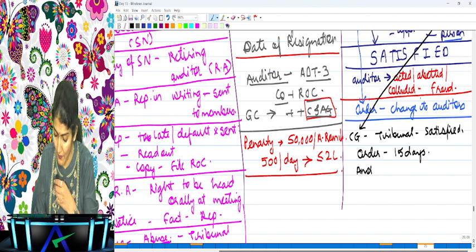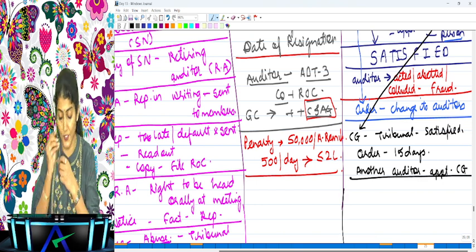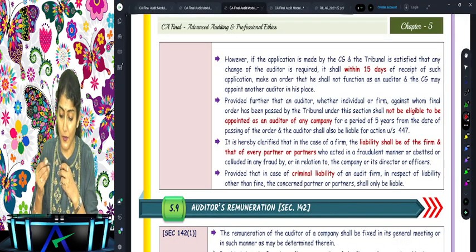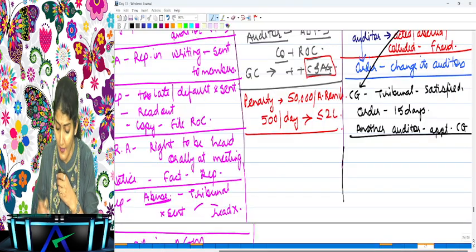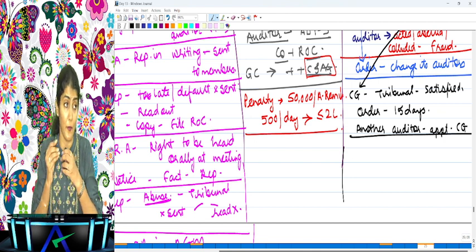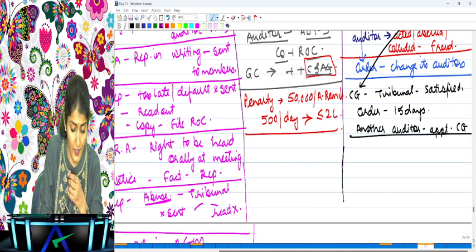Another auditor will now be appointed by the CG. Why CG? Because the application is received from the CG. So if the application is received from CG and the tribunal is satisfied, then what does it say? The tribunal has to pass the order within 15 days, and another auditor will now be appointed by the CG. Why CG? Because the application had come from the CG.